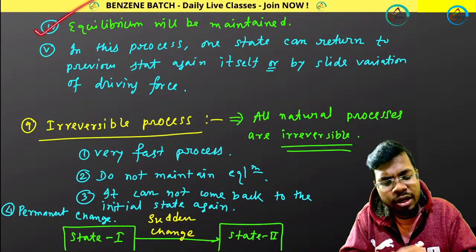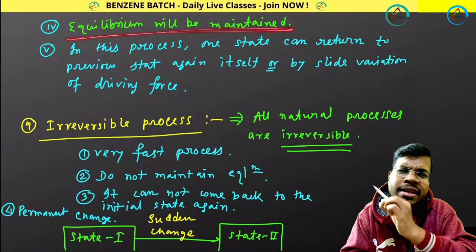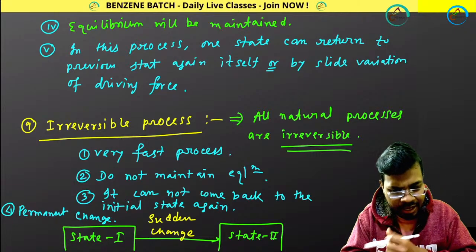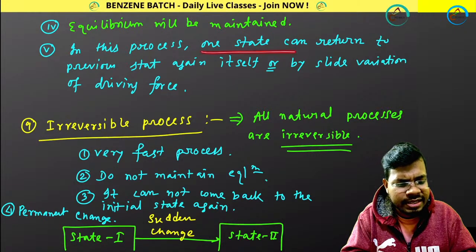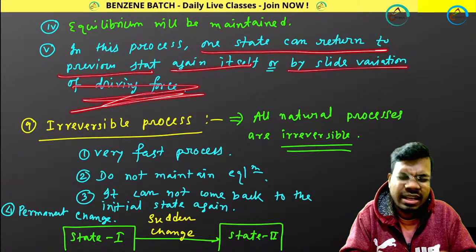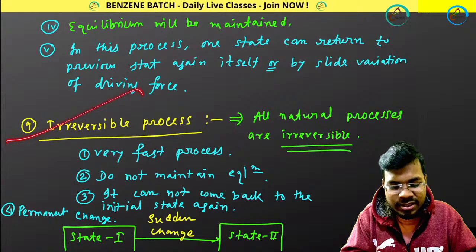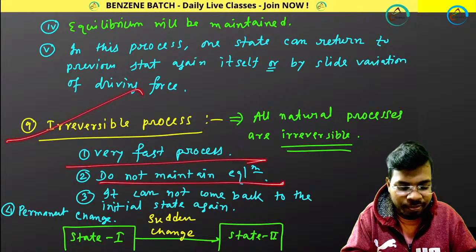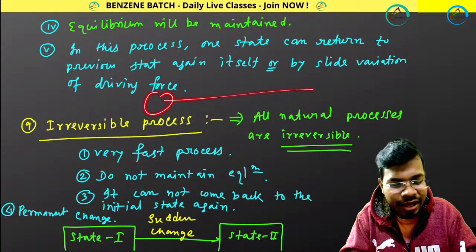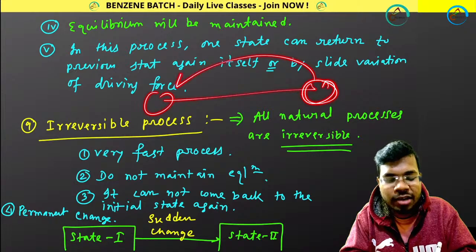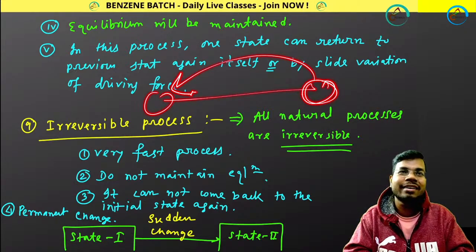Equilibrium is maintained in every step, and one state can return to the previous state by a slight variation of the driving force. Then the irreversible process: it is very fast, does not maintain equilibrium, and if you go from here to there, you cannot come back.